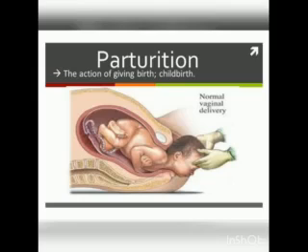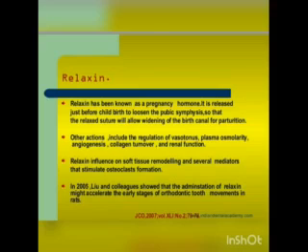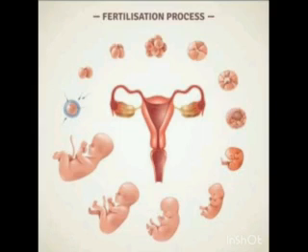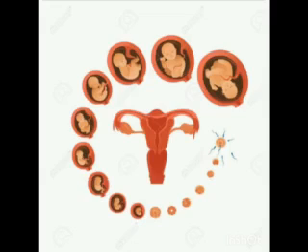This sequence of events is called parturition or childbirth. Relaxin is a hormone secreted by the placenta and also found in the corpus luteum. It promotes parturition by relaxing the pelvic joints and by dilation of the cervix with continued powerful contractions.